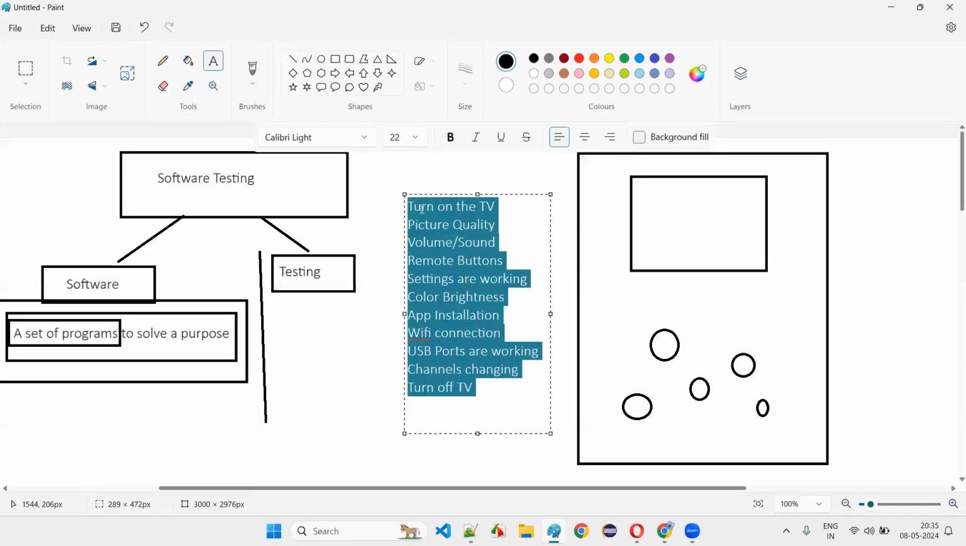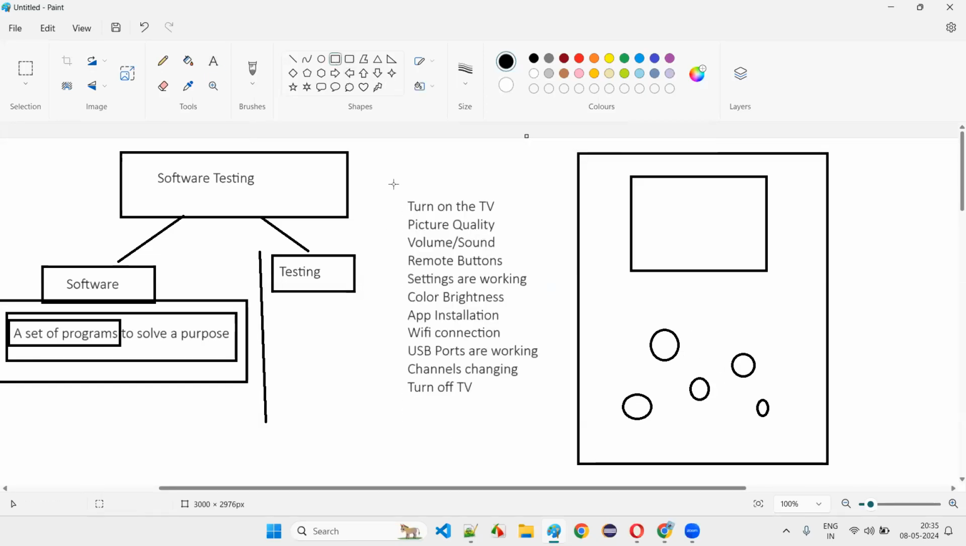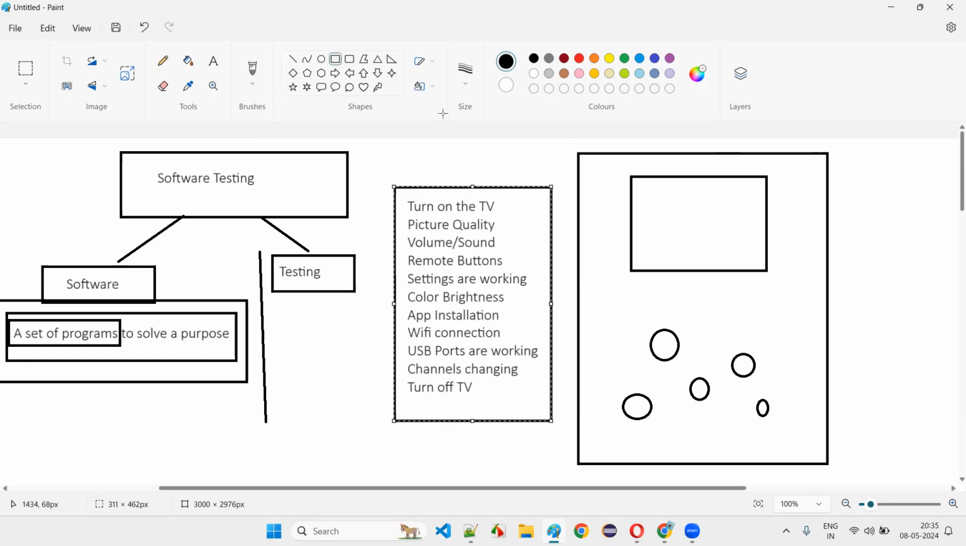But do you think the people doing all this stuff are testers or end users? They are end users. They'll only check this many things, whatever they need is covered here: turn on the TV, turn off the TV, picture quality, volume, sound, remote buttons, settings. Whatever these people need, they're checking.